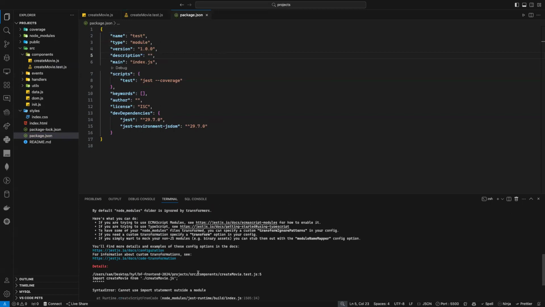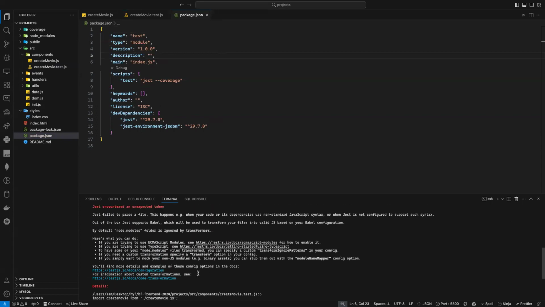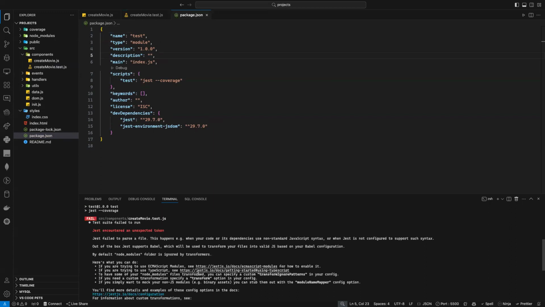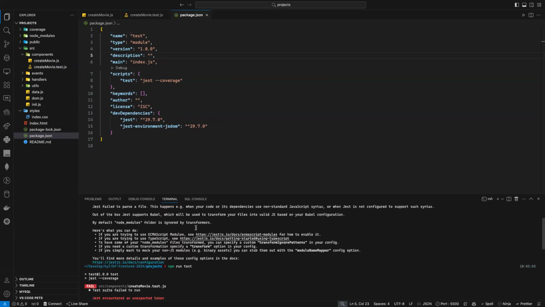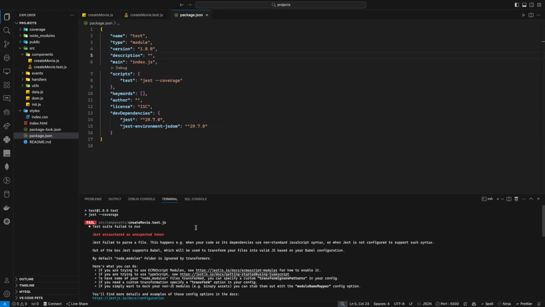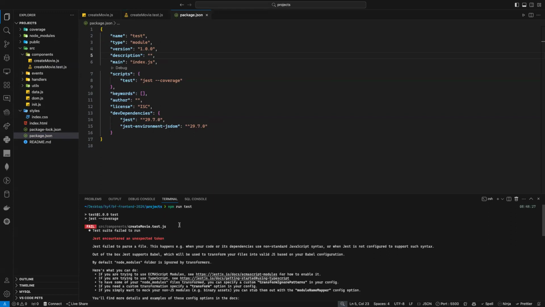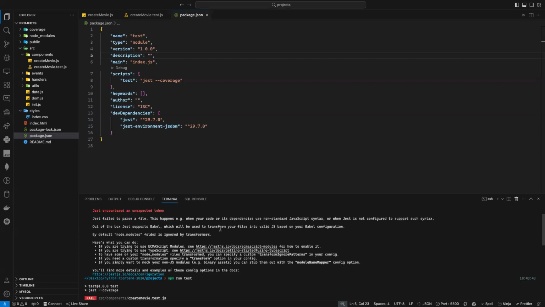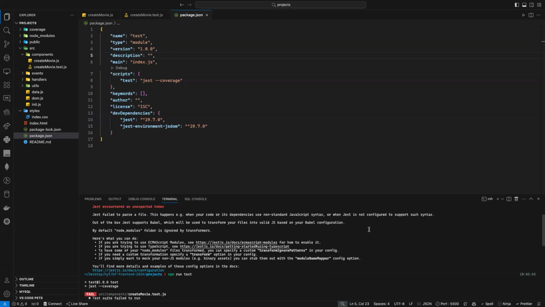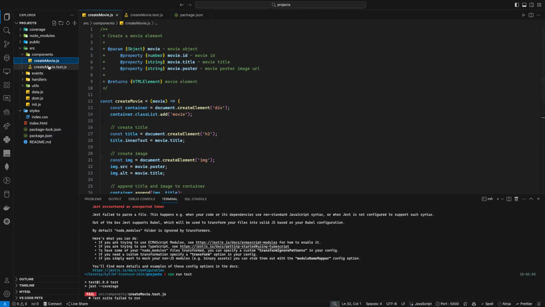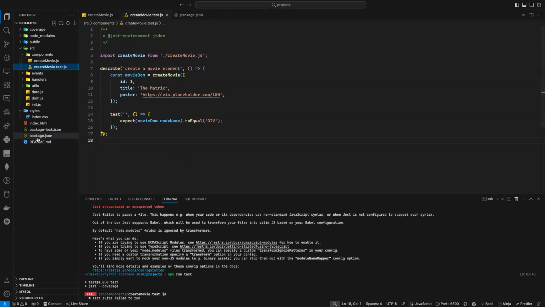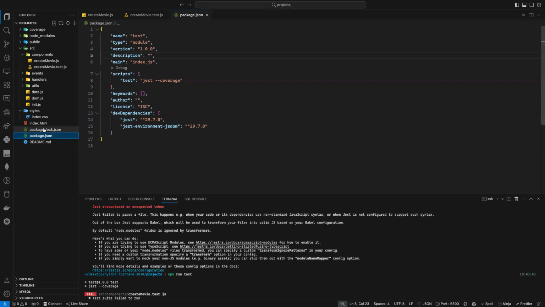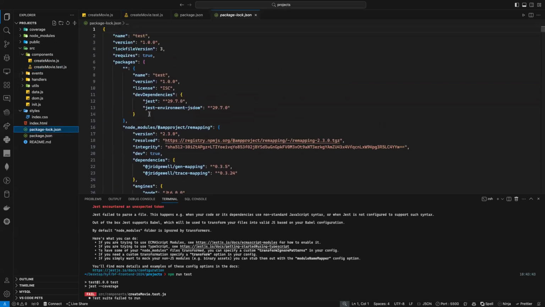Import create movie. Why is it not working? This file is just ignored. Component test suite failed to run. Yes. Movie.test failed to parse files. That happens when a dependency is not standard JavaScript syntax or Jest is not configured to support it. But I configured Jest actually. Because here, as you can see, I am adding the Jest environment. Do I have the Jest environment? I do have it. That should be okay actually.